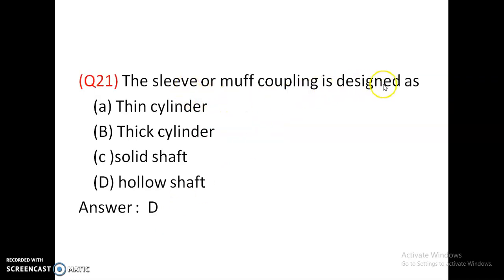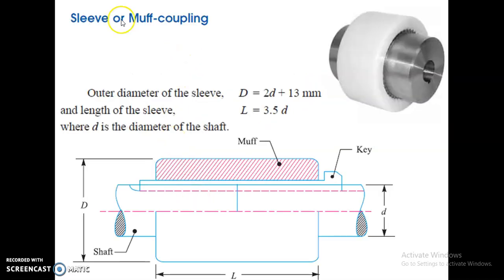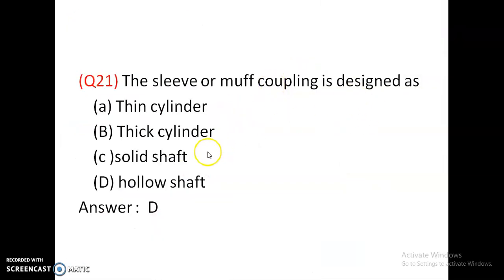A sleeve or muff coupling is designed as thin cylinder, thick cylinder, solid shaft, hollow shaft. Okay, it is a sleeve or muff coupling. There is a driving shaft and driven shaft. A muff or sleeve is placed over the two shafts, and this becomes the muff coupling, and the muff coupling will be designed as a hollow cylinder. Muff is a hollow cylinder, so it is designed as a hollow shaft.